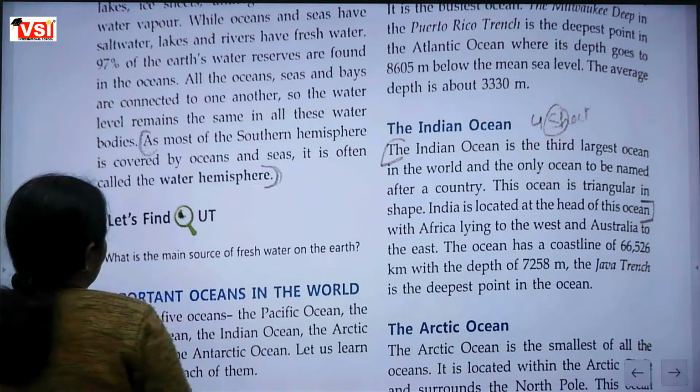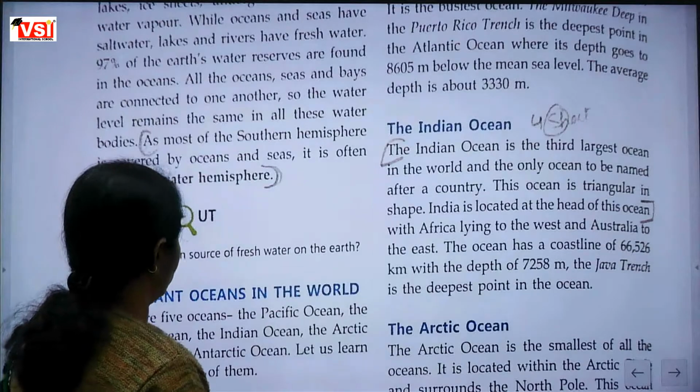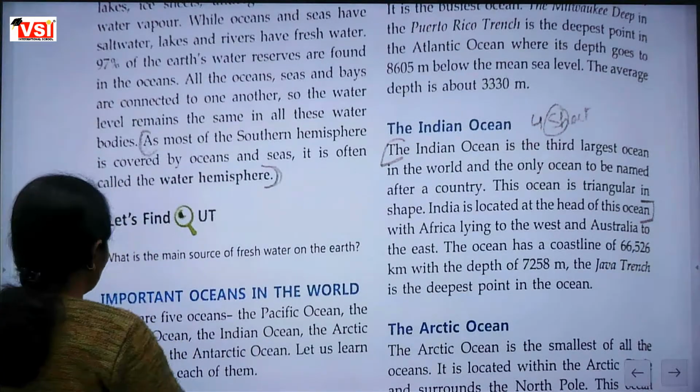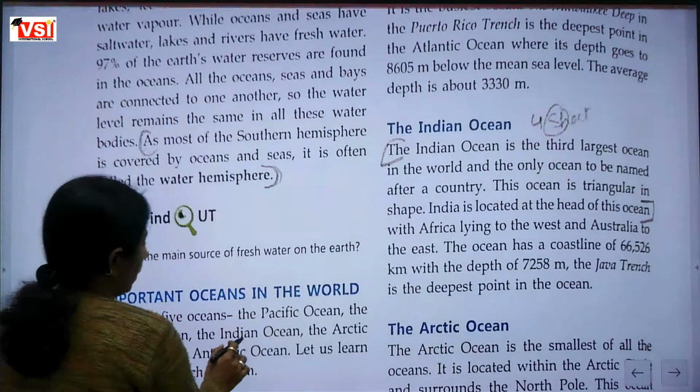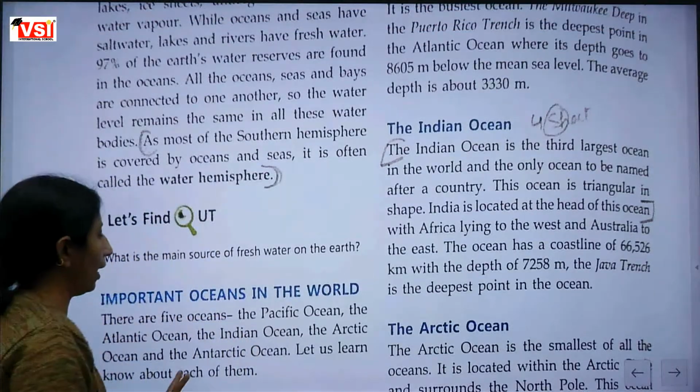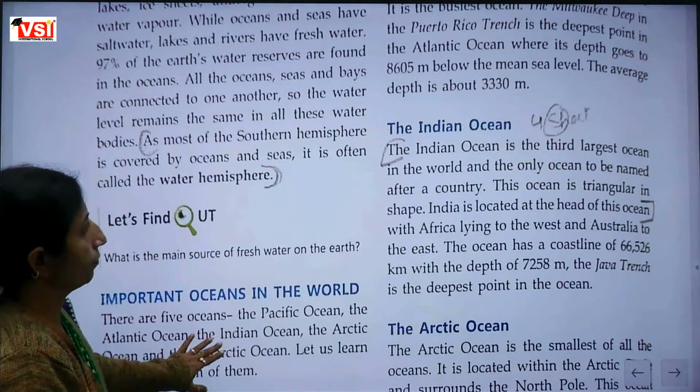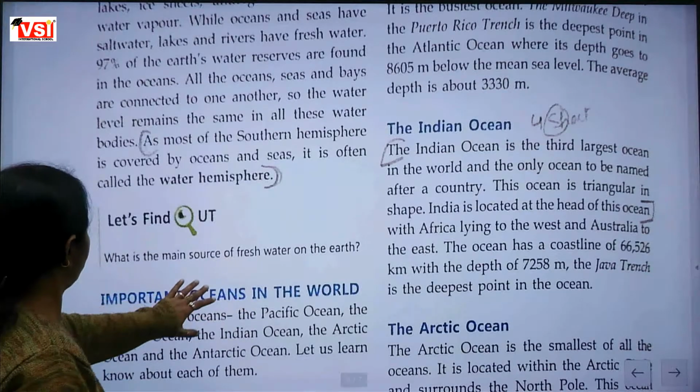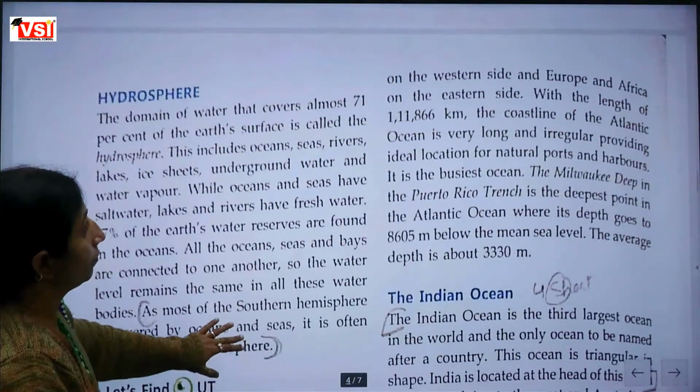Now we are reading about oceans. There are 5 oceans: the Pacific Ocean, Atlantic Ocean, Indian Ocean, the Arctic Ocean and the Antarctic Ocean. Let's learn about them. Okay, ma'am.